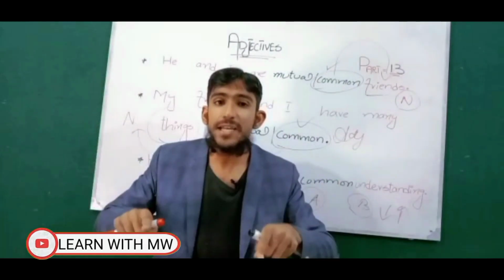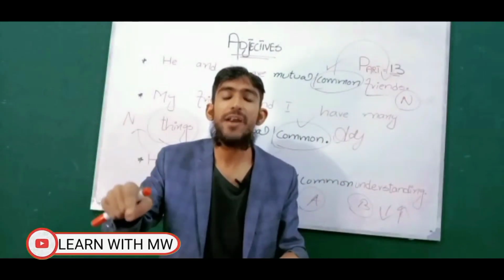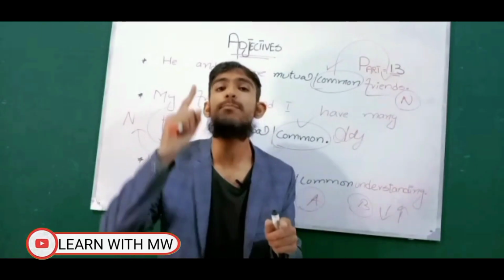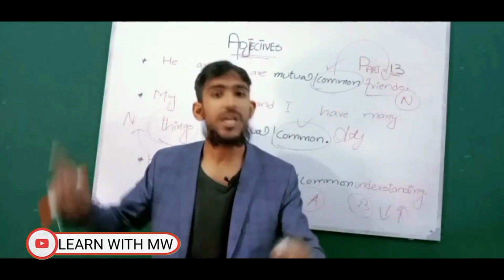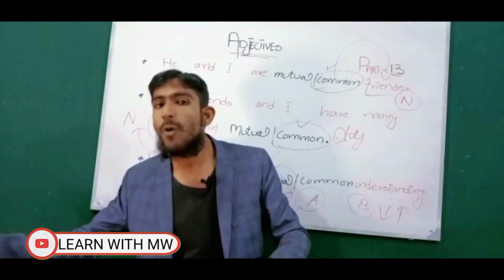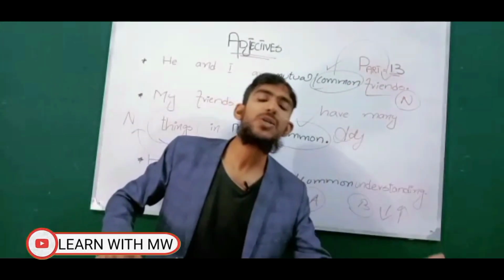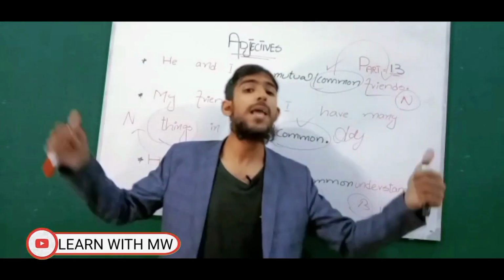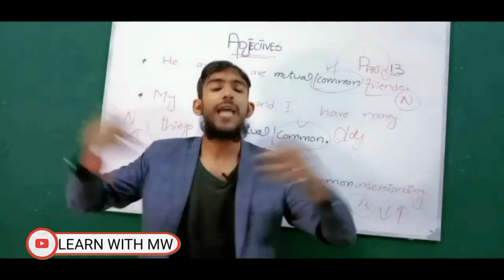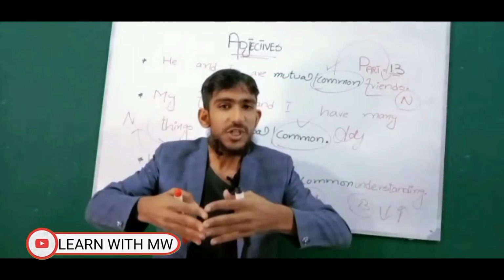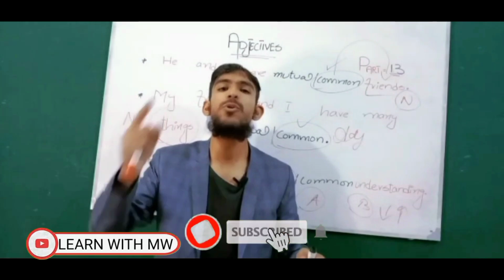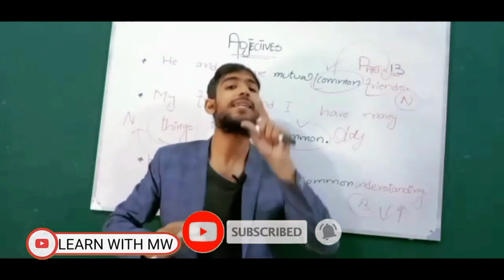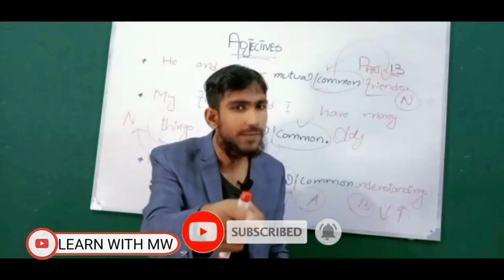Your understanding may be different, but you are using the same platform, Facebook. A is using Facebook and B is also using the same social platform. So A and B have a joint position. That's why on Facebook you see common friend, not mutual friend.